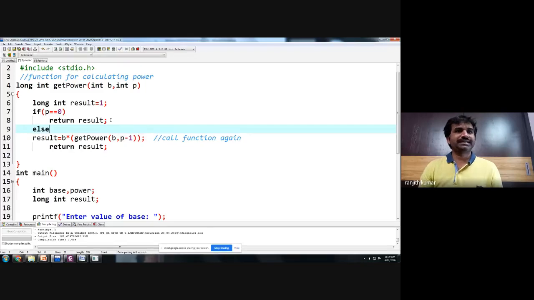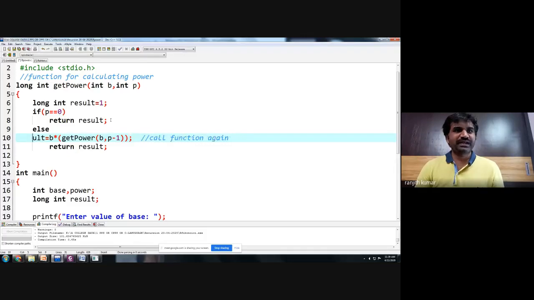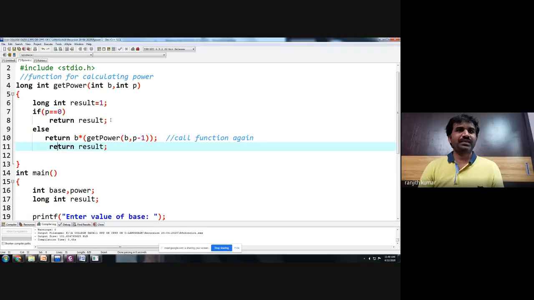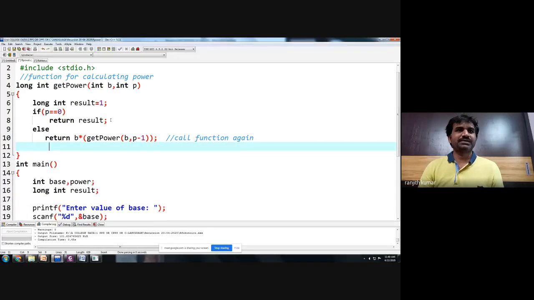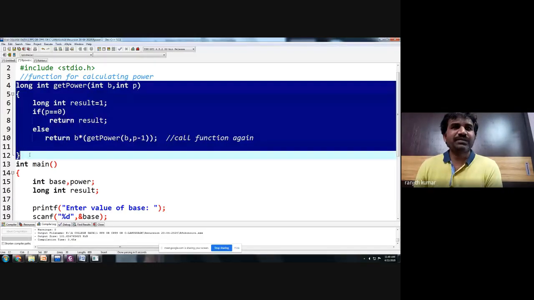So you can directly write it like this, else you will calculate a result and then call back. So instead of writing this, you can directly return. So, a simple function which will calculate base power p, that is b power p. Okay. So the base power value you want to calculate. Example, if you have entered 2 power 10, it will calculate the value of 2 power 10. Are we clear, everybody?